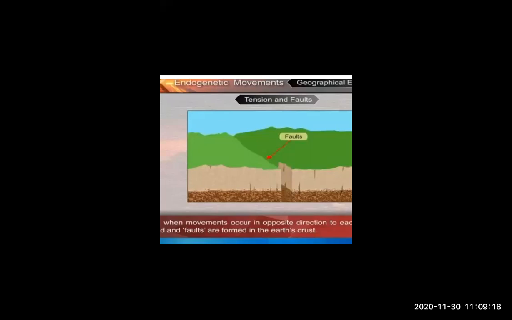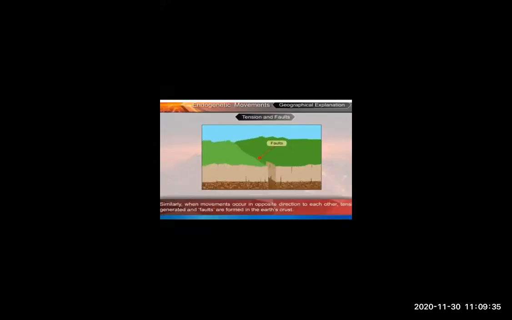Yes, Sanskar, very good. When the two waves are going away from each other, the land is getting broken. And when the land is getting broken, the faults are happening, the fractures are happening. And then the tension and fault arises in the interior of a land.